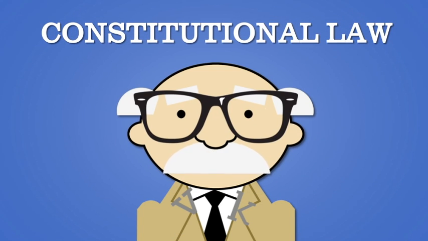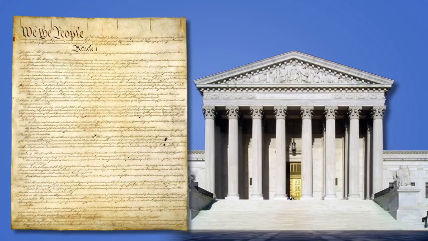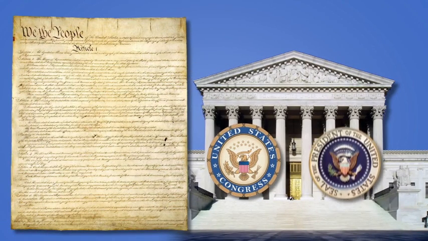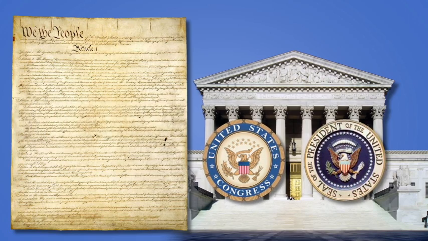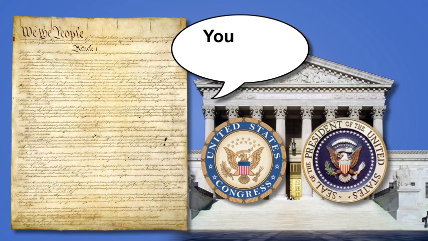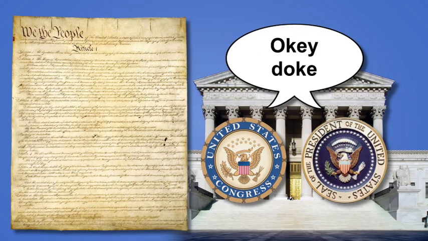The U.S. Constitution created the Supreme Court, which balances the power between legislative and executive branches of the government. However, outside of establishing the Supreme Court, the Constitution doesn't lay out the court's duties or organization. Instead, the document left that up to Congress and the court to decide on their own.